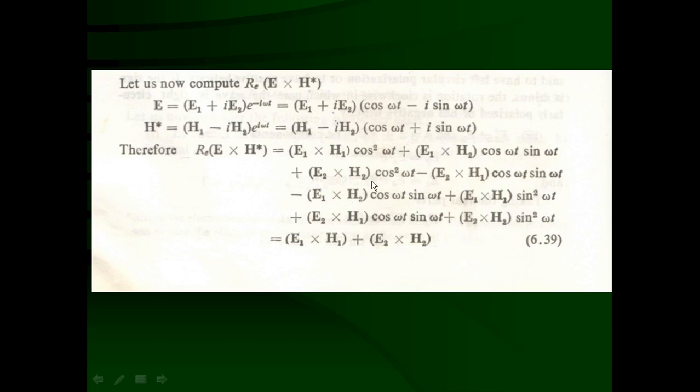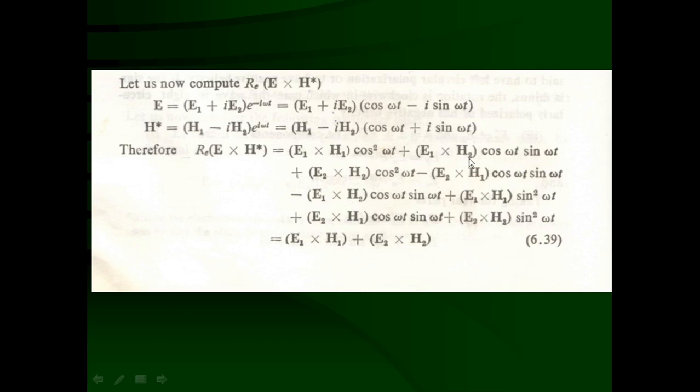So these two terms, these two terms, these two terms, and these two terms. There are 4 rows, and in each row there are 2 terms. That means these are the 8 real terms we obtained of E cross H star. The remaining 8 terms were the imaginary terms. I am interested that each of the students should do this and obtain these terms by themselves. Okay, so please do this work.